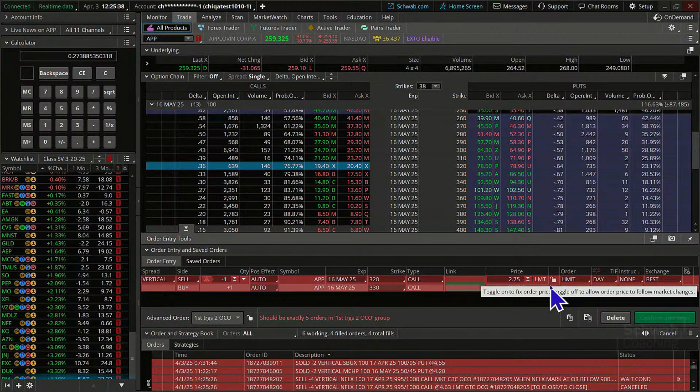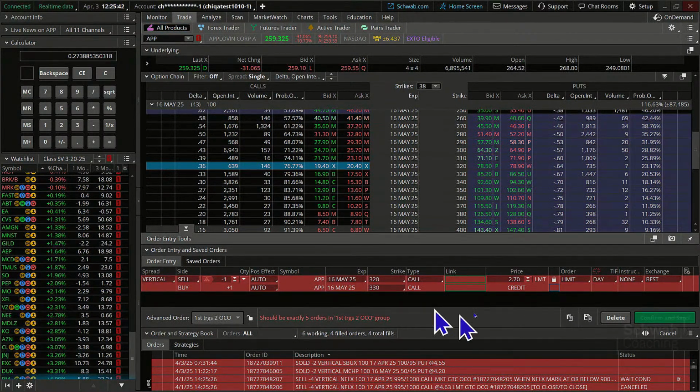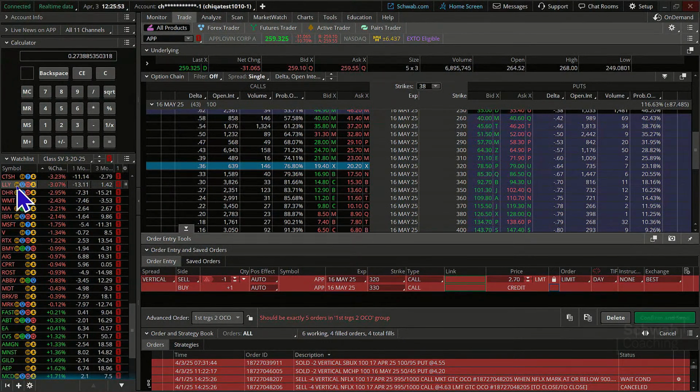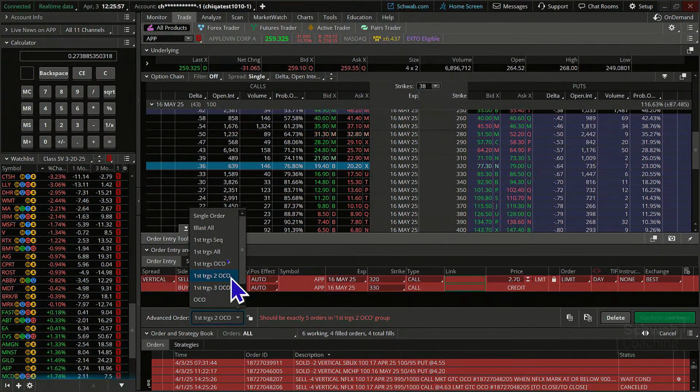Okay, it is unselected. Okay, 275. We'll stick with 275 here as our credit. We'll only do one contract because we want a position size so that we're losing no more than $1,500 per contract. And it's getting a little too tight there if we do two contracts. So we're just going to do the one contract.